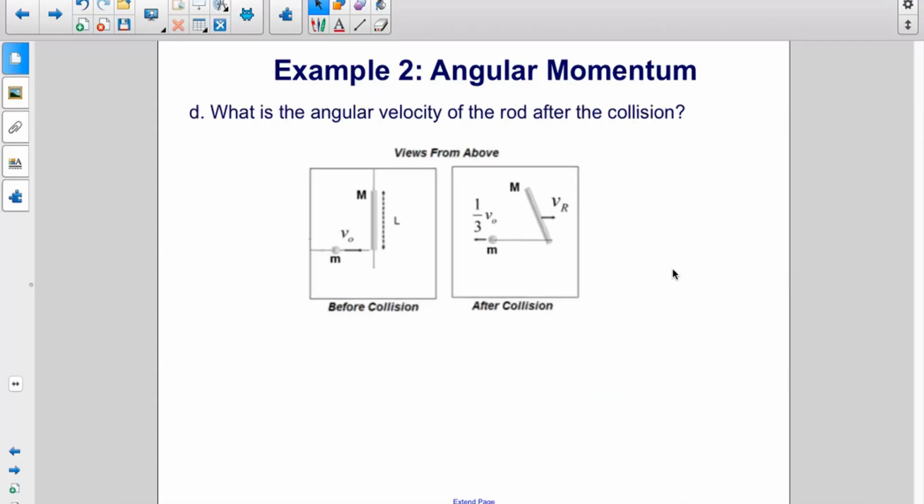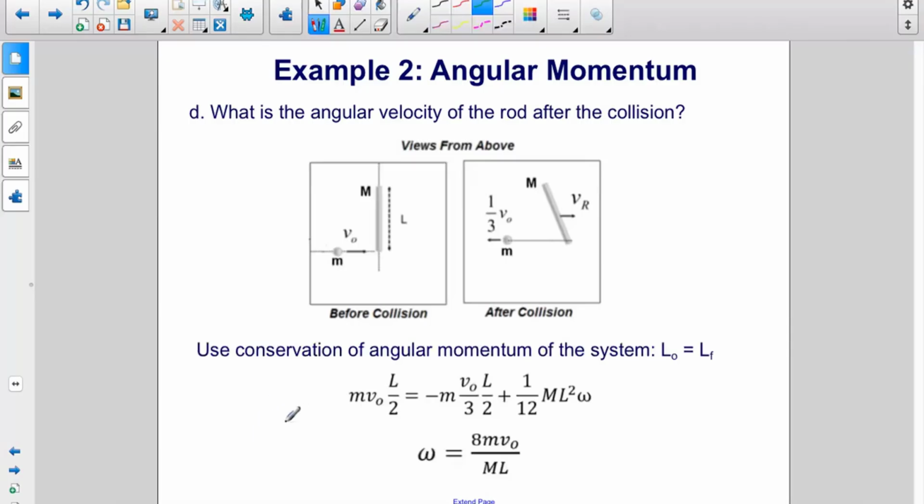D. What is the angular velocity of the rod after the collision? So here we're going to use conservation of angular momentum. Initially, the only momentum in the system is due to the sphere, which is traveling in a straight line with respect to this object. Now, this object does not have an axle, but it is an extended object. Its axis of rotation is going to be at the center of mass. Unless you have some sort of other axle that changes that, this is going to be the default, right in the middle, is where it will spin.